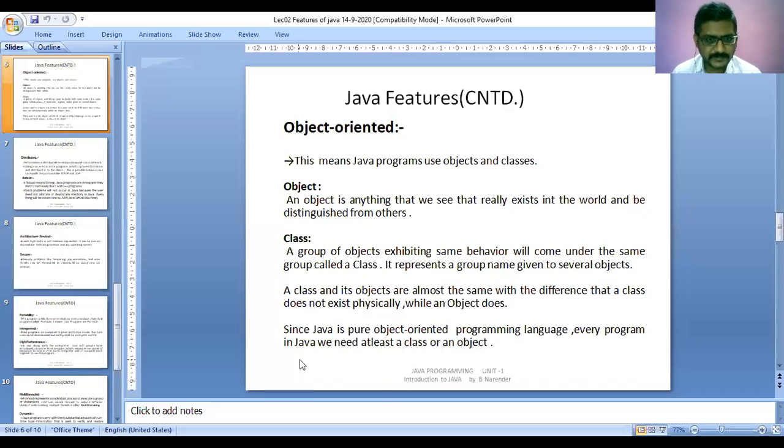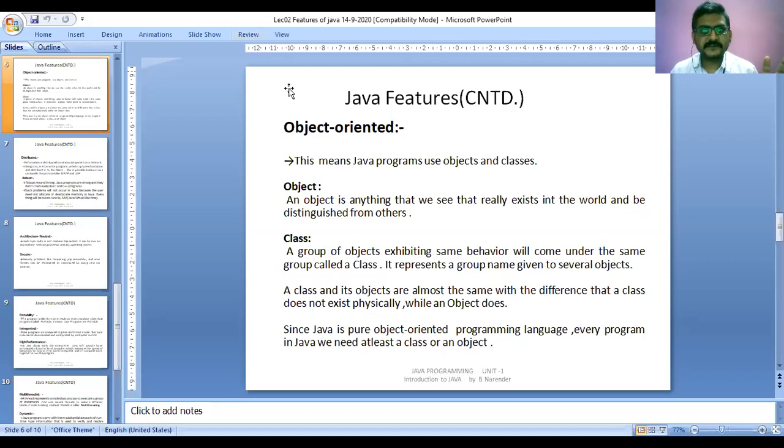In the last point, it has been mentioned that since Java is a pure object-oriented programming language, every program in Java needs at least a class or an object. It is an important point. Just now I discussed it. Every Java program uses at least one class or an object. But if you have an object, it means that there is a class. If there is a class, we are not sure whether there will be an object or not. These are the points to be noted. That is, if we are creating an object in a Java program, it means that there is a class.